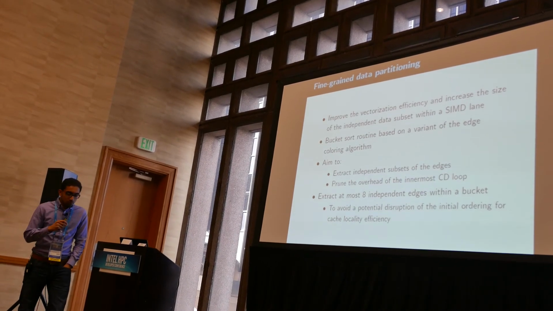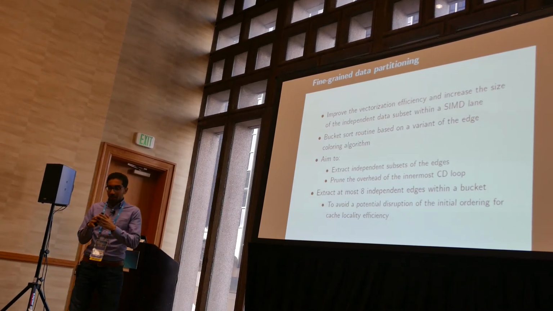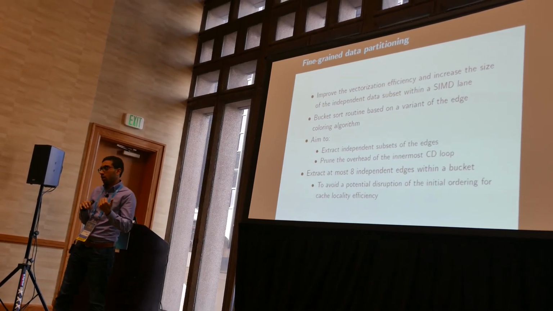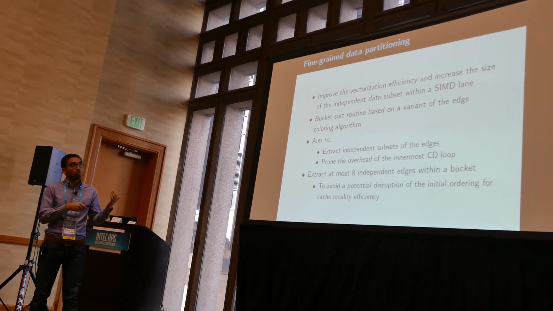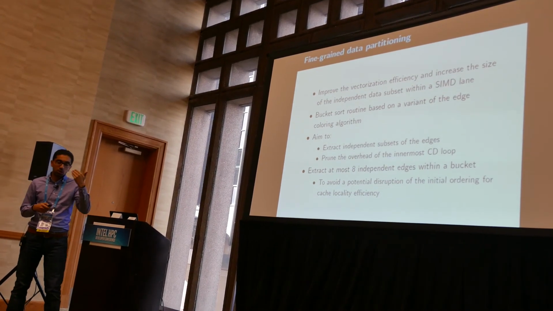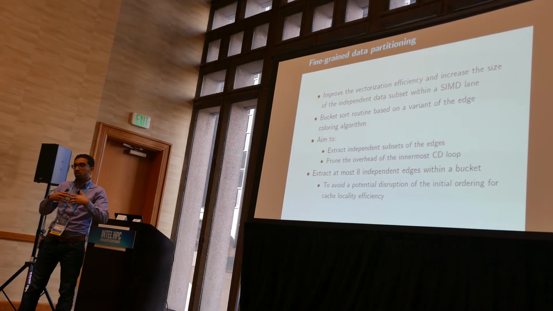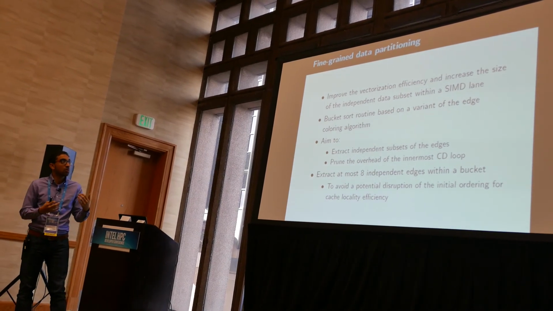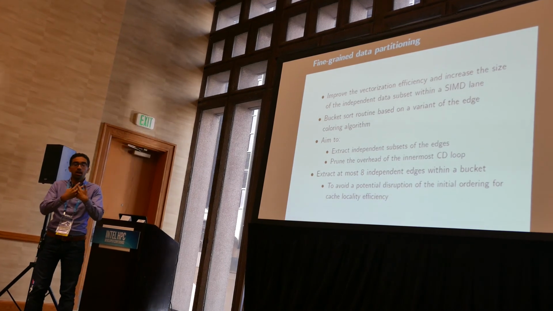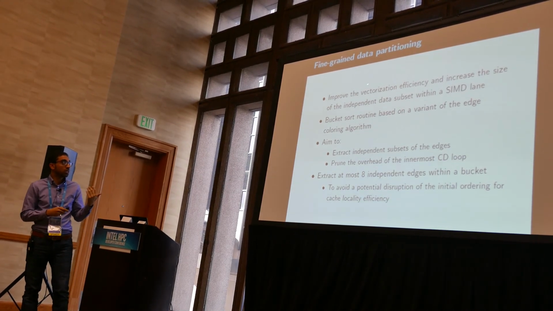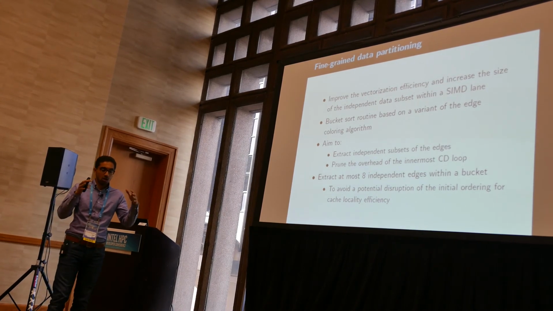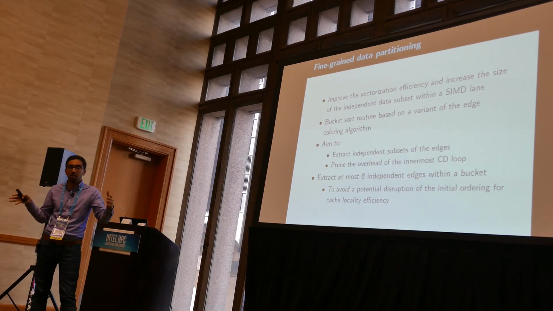So, is there a way to do it without relying on the conflict detection instructions? To improve the vectorization, we invented a technique where, when we do the reordering operations in the pre-processing step, we take into consideration a third level of partitioning, which is across the vector lane. What we did is implement a bucket sort based on a variant of edge coloring.